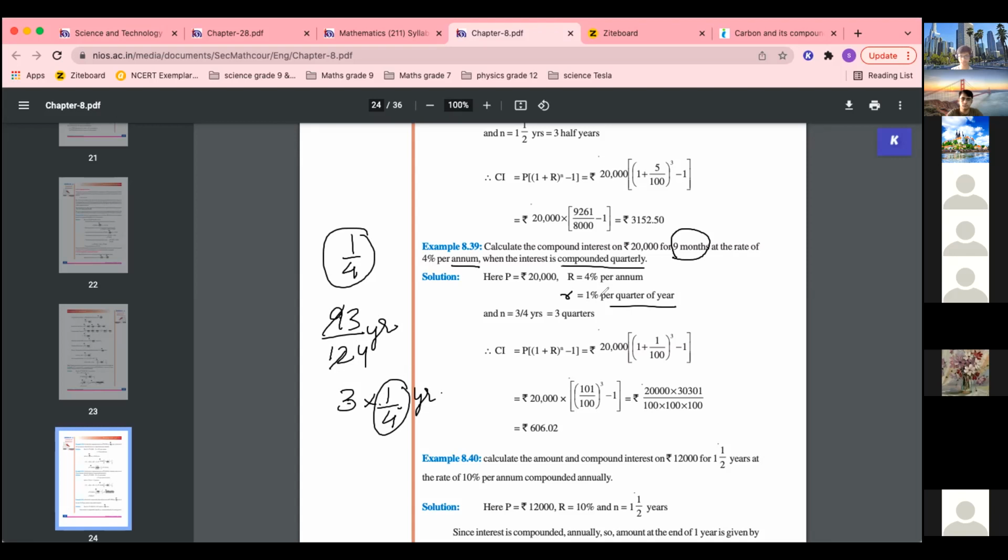So it is 3 quarters. We have to find quarterly. So 3 quarters ho gaya. So n is 3, r is 1%, and put it on the formula, compound interest ka P into 1 plus r by 100 raised to n minus 1. Using this, you will get the value of compound interest. Is it clear?